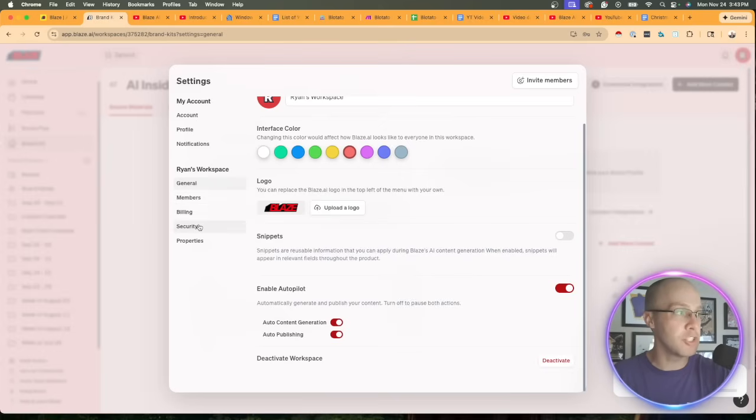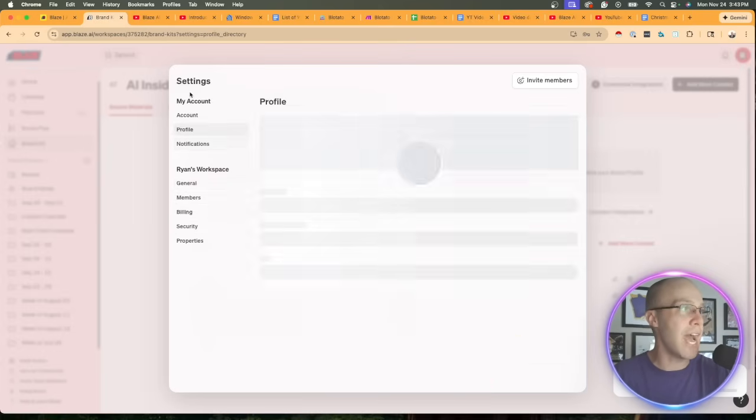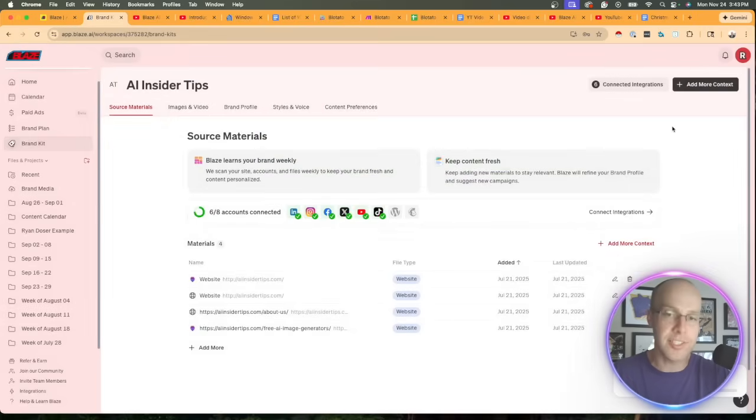You can add members, change billing, security, right? You can edit your notifications if you want to do that, change profile settings, etc., etc. But those are just a few miscellaneous features I wanted to cover quickly with Blaze AI Autopilot.